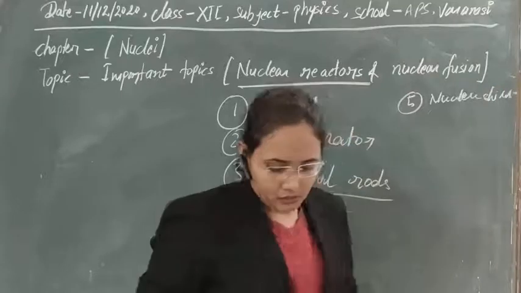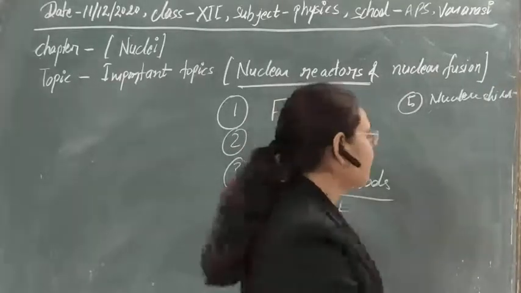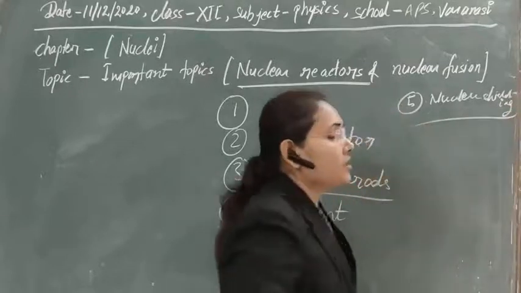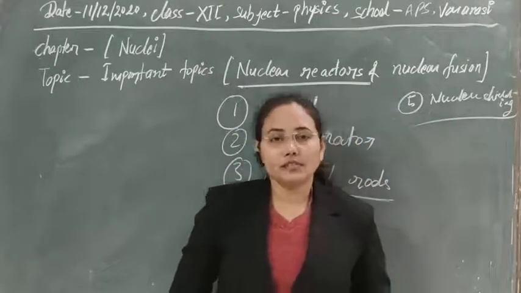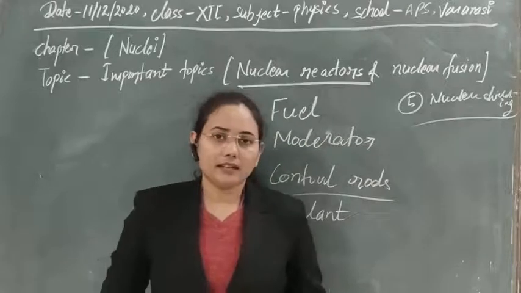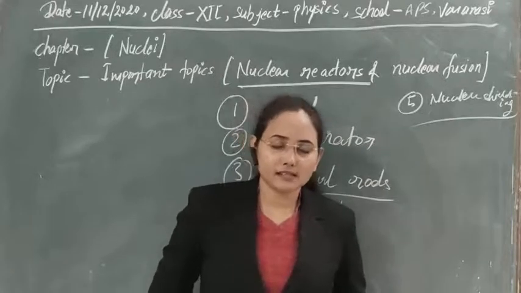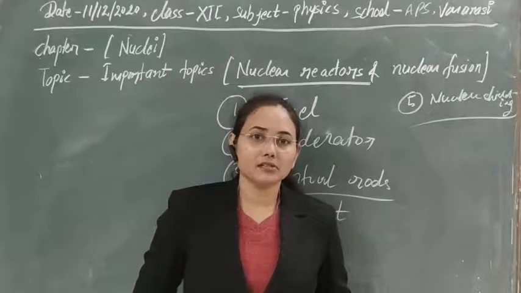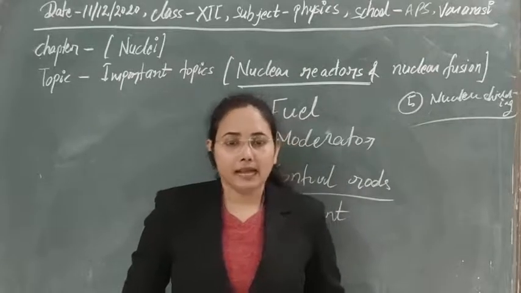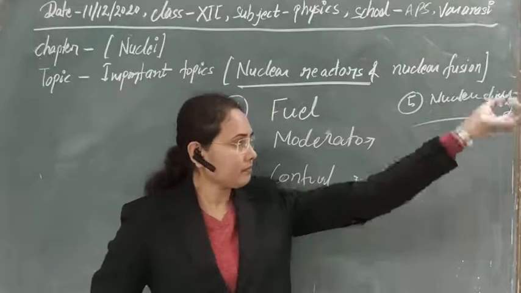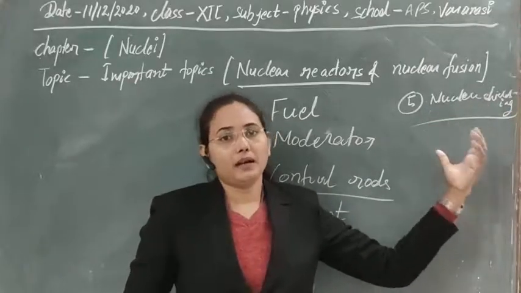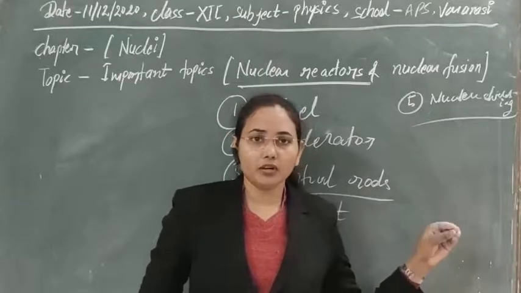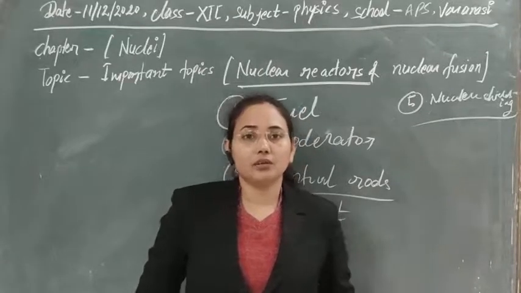Nuclear shielding. So what is the need of shielding here? As we know, in a nuclear fission reaction, radioactive particles are also produced, such as alpha, beta, gamma, all the particles that are produced whenever any nucleus is split into two or more parts.